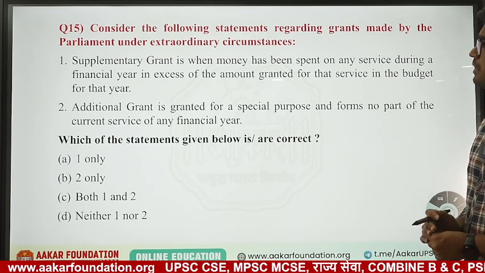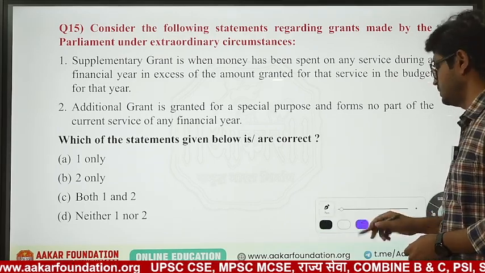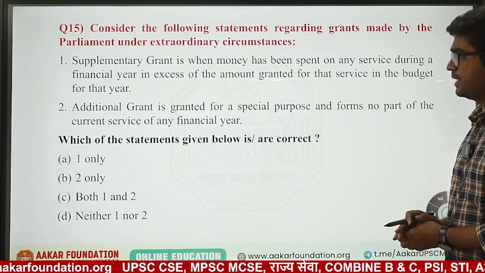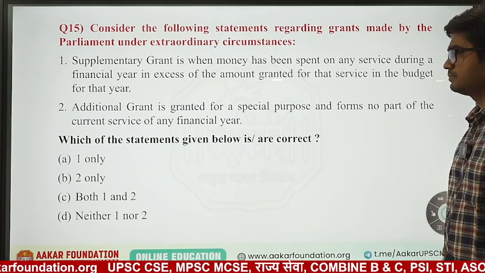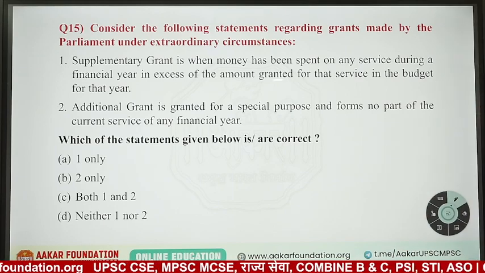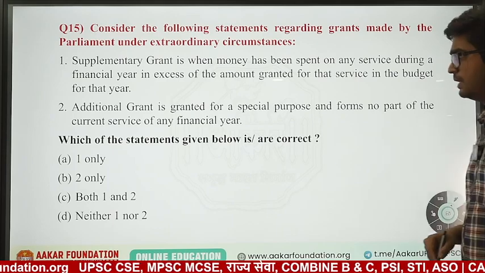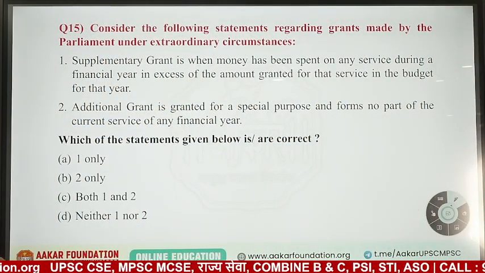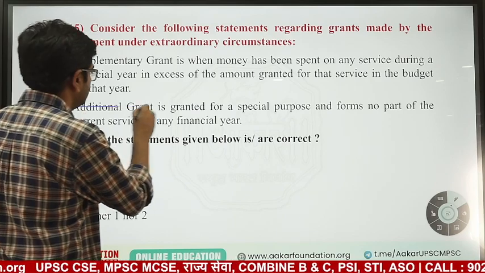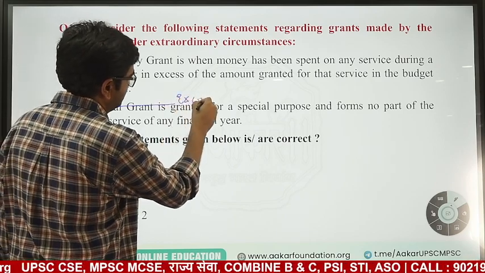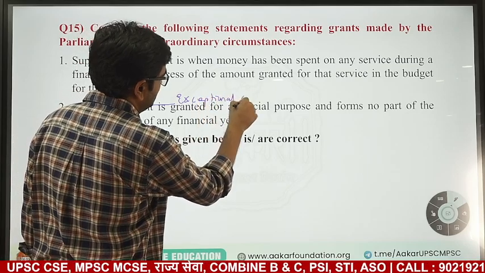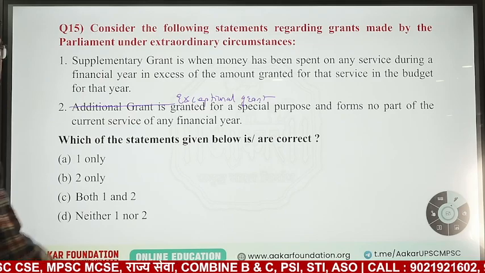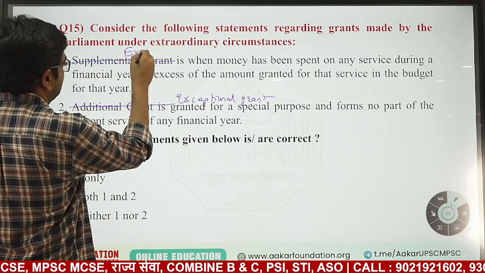Grants made by parliament under extraordinary circumstances. These are the grants. Supplementary grant is when money has been spent on any service during a financial year in excess of the amount granted for that service in budget for that year. An additional grant is grant for special purpose and forms no part of the current service of any financial year. This is not additional grant, this is called as exceptional grant. These are types of grants. And supplementary grant, this is not supplementary grant, this is called as excess grant.